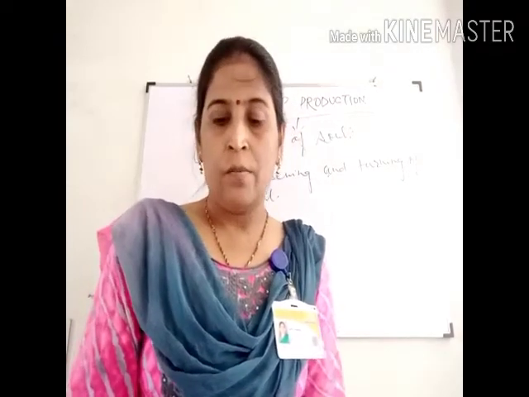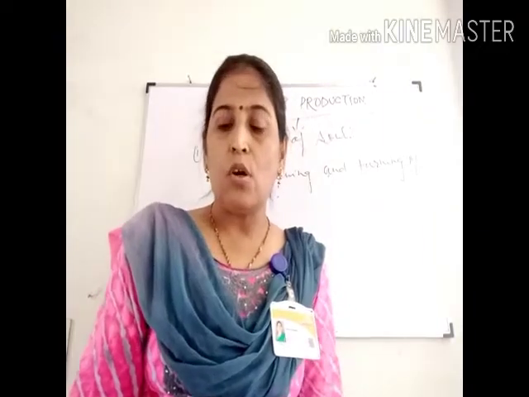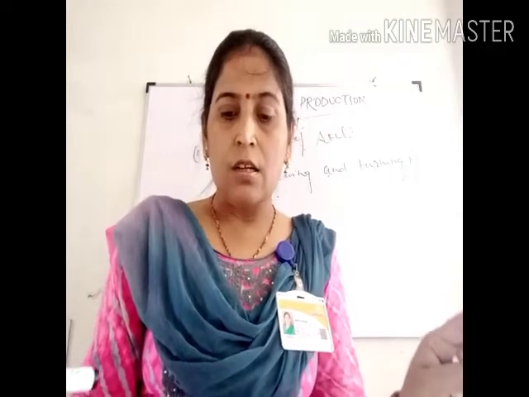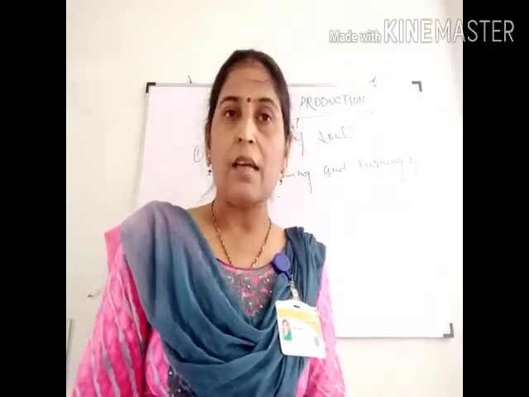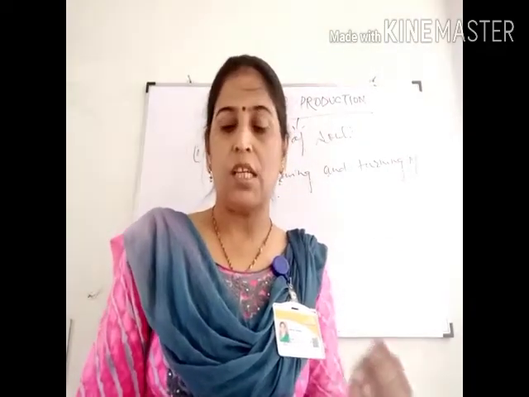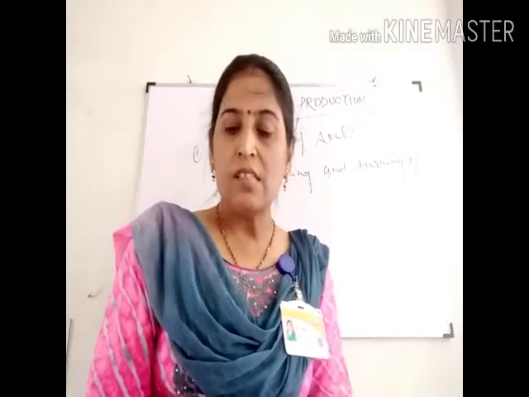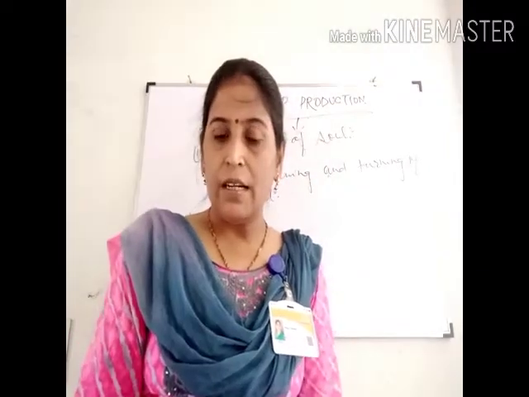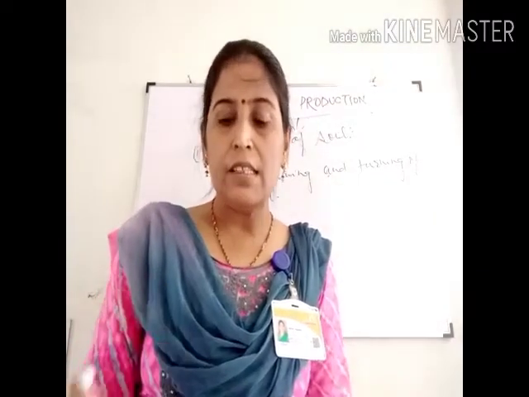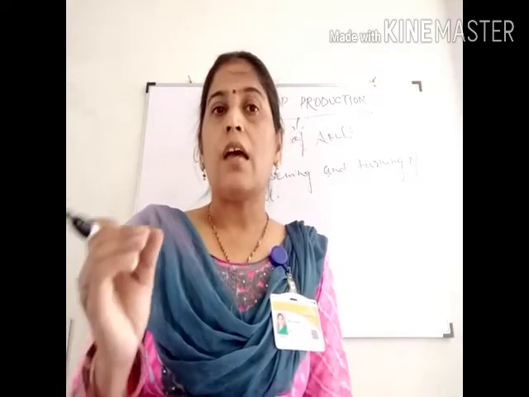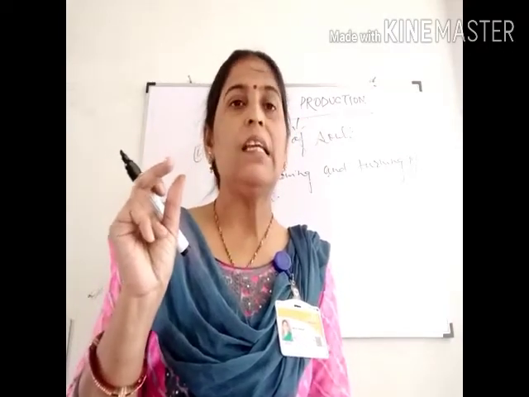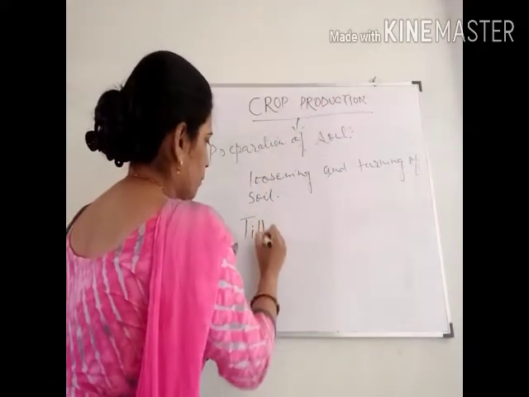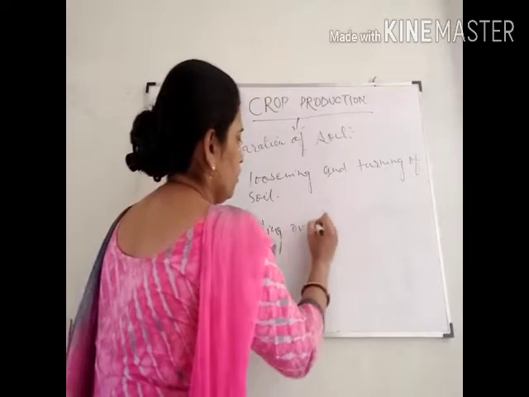Loosening and turning of the soil also brings the nutrient-rich soil to the top so that the plants can absorb nutrients more efficiently. Loose soil also mixes uniformly with the fertilizers. So these are the advantages. Now this loosening and turning of the soil has a term that is called tilling or plowing.